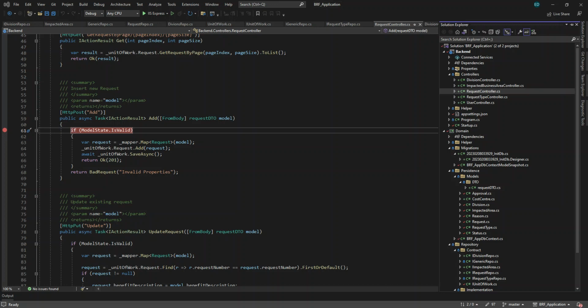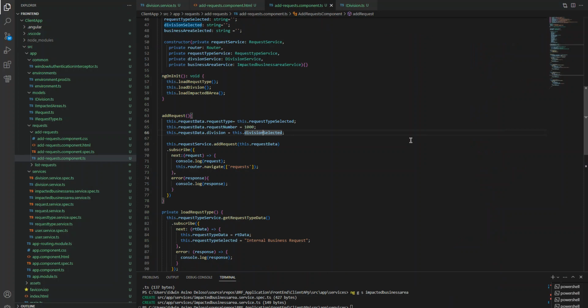So this is my Angular UI. I'm using Angular as my front end and the back end is .NET Core 3.1 with API. There are lots of things that I've done, so I just want to show you some features or modules that I think will be helpful to you.